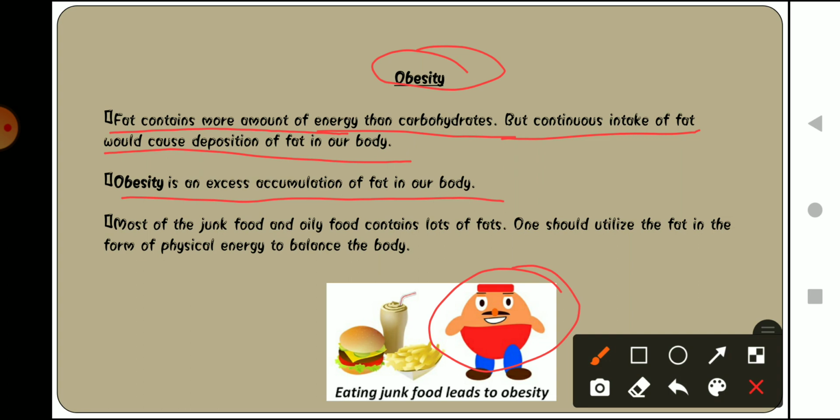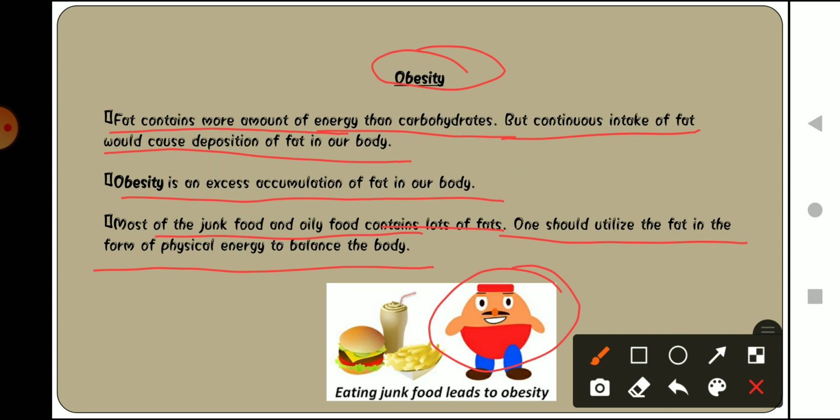Most of the junk food that we eat or oily food contains a lot of fats. One should utilize the fat in the form of physical energy to balance the body.